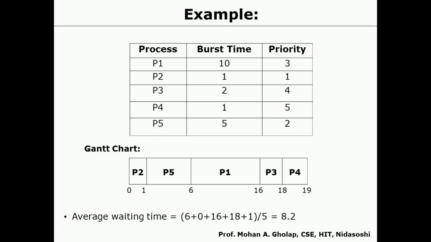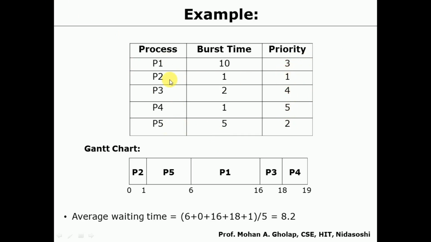This is a priority based scheduling algorithm, so we have not considered the arrival time; we consider all 5 processes to be present in the ready queue. The CPU should select the process which has the highest priority, so you have to compare the priorities. The process with the highest priority is the one with priority value 1.